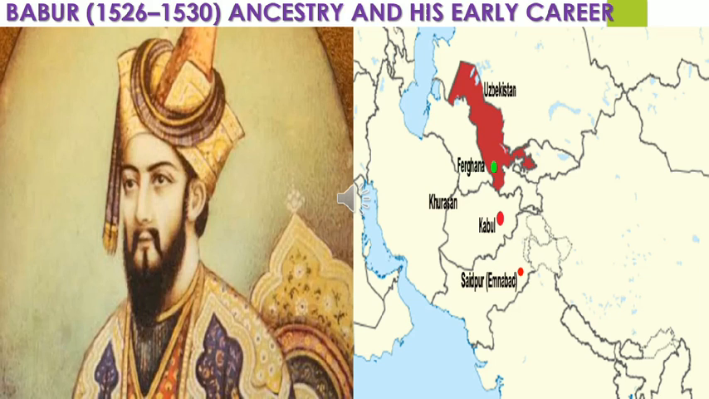His mother said he was a descendant of Genghis Khan. Babur was born on 14th February 1483, and he was named Zahiruddin Muhammad. Zahiruddin means defender of faith. He inherited Fargana, a small kingdom in Central Asia, when he was 12 years old.